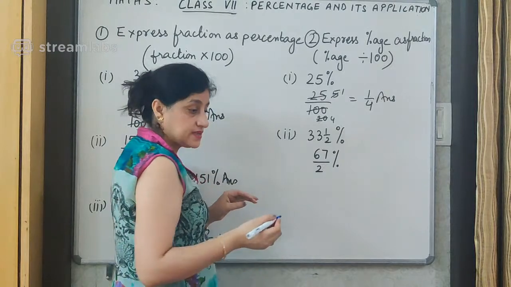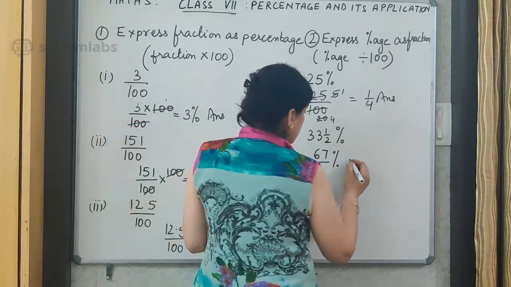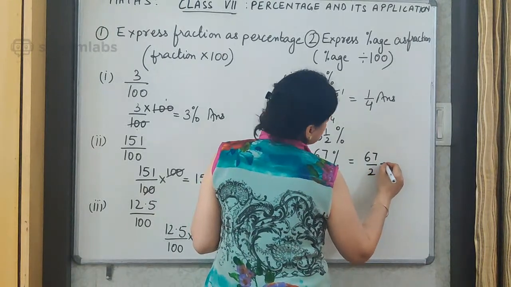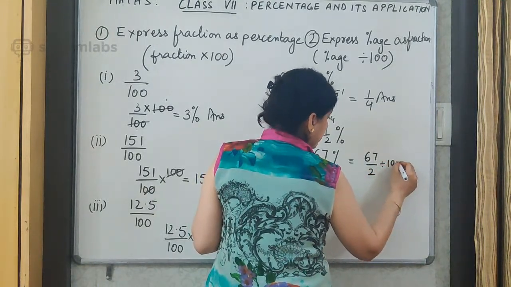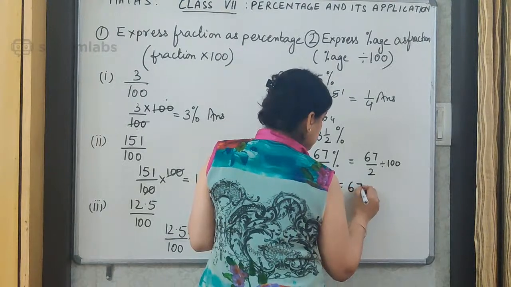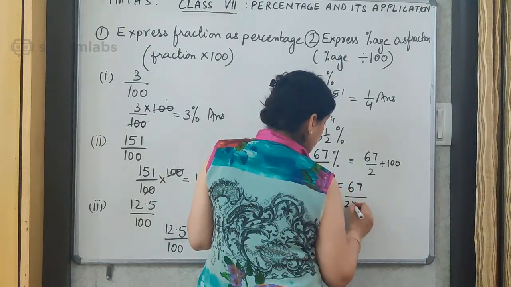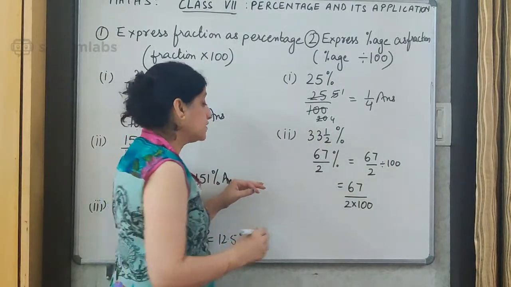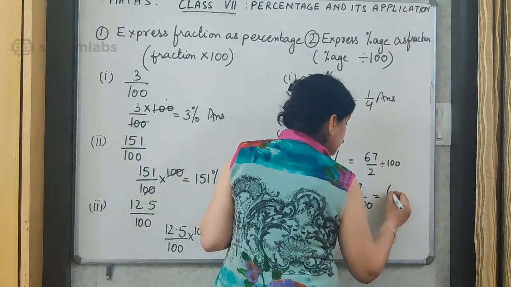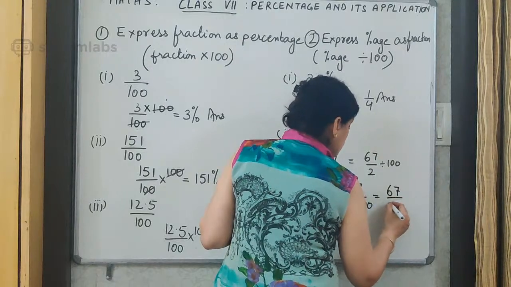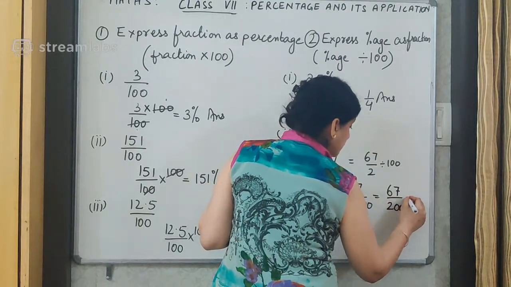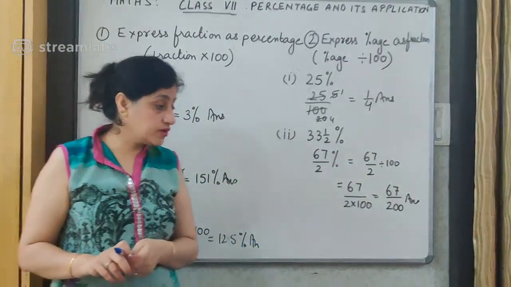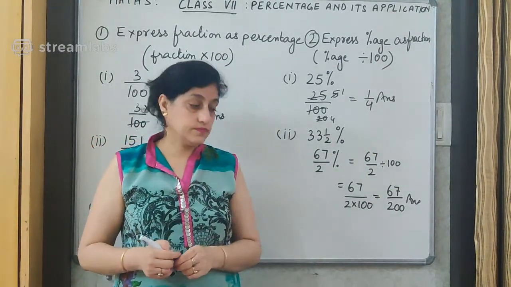It has to be expressed as fraction, which will be 67 upon 2 divided by 100, which is equal to 67 upon 2, and 100 will come over here. Alright. And we can see 67 is a prime number. So this cannot be simplified further, and therefore 67 upon 200 is going to be the answer.